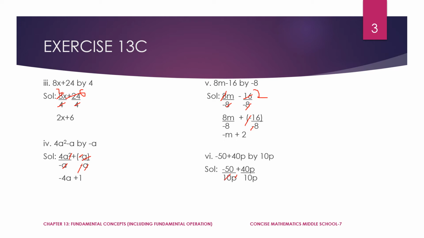10 5s are 50, so it becomes minus 5 over here. Minus 1 divided by p, and here p and p get cancelled. Here 10 4s are 40. So minus 5 divided by p plus 4 is the answer.